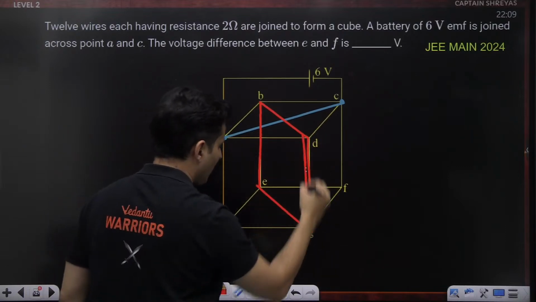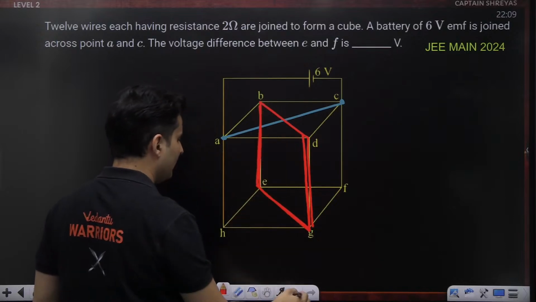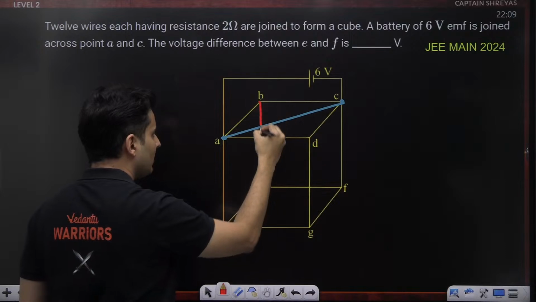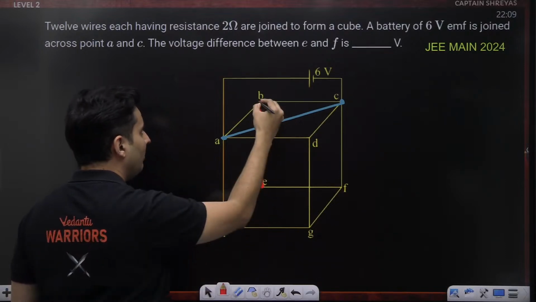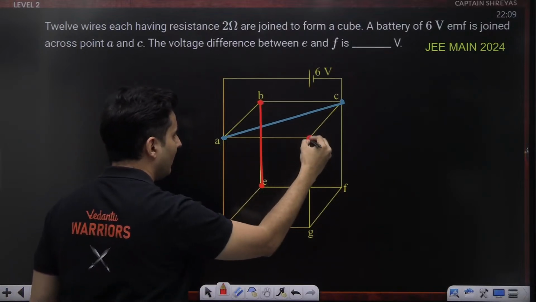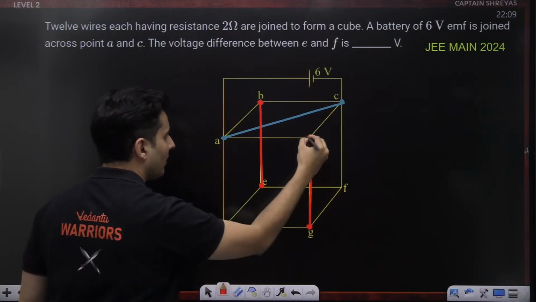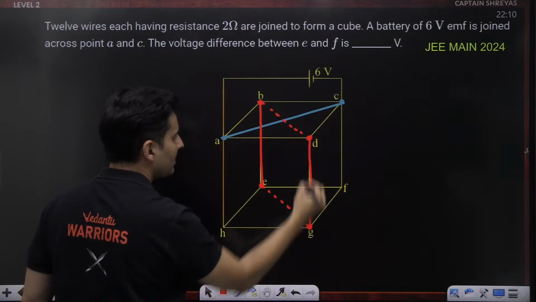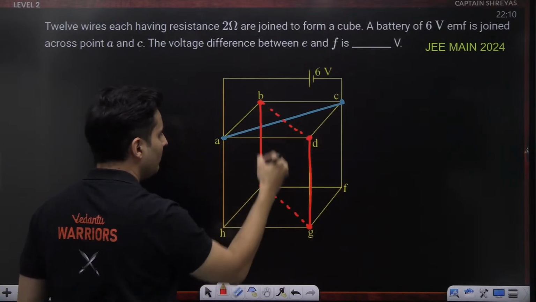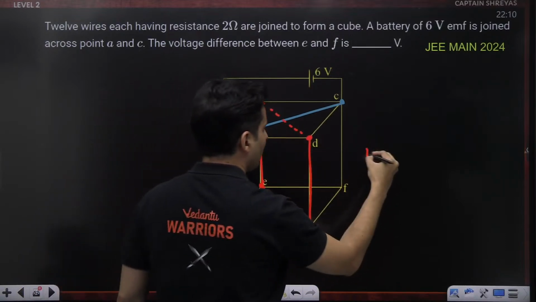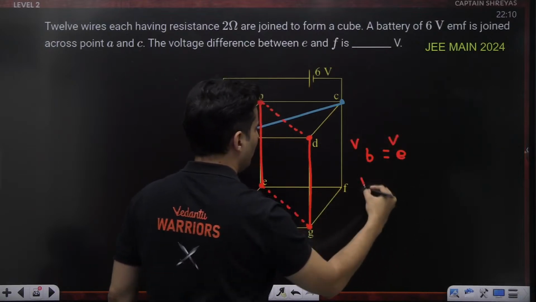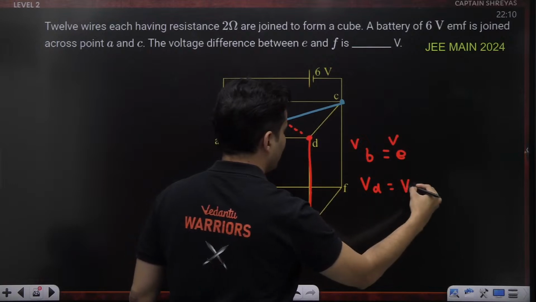Then you will realize that all the points on the perpendicular bisector are at the same voltage. Think about it. That means point D and G are equipotential. B is equal to E voltage-wise, and the potential of D is equal to the potential of G.